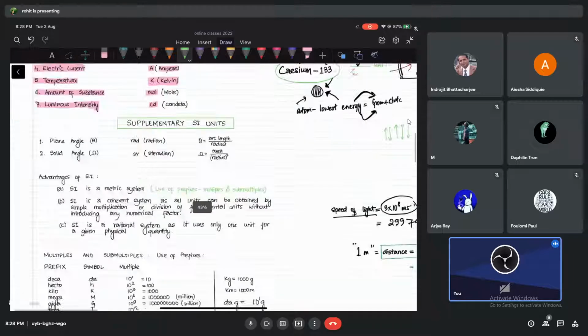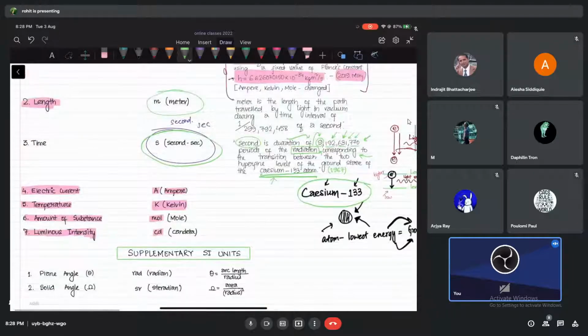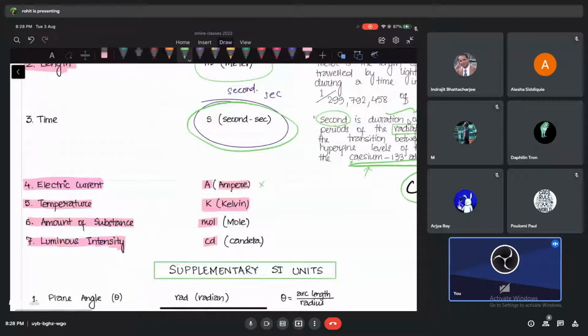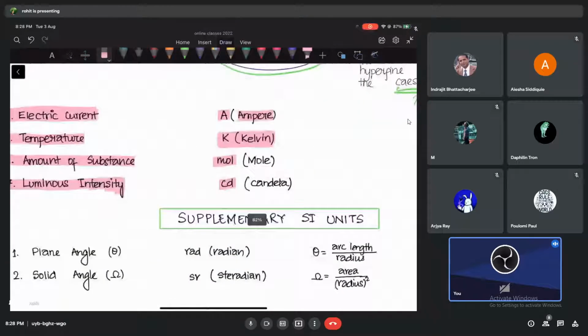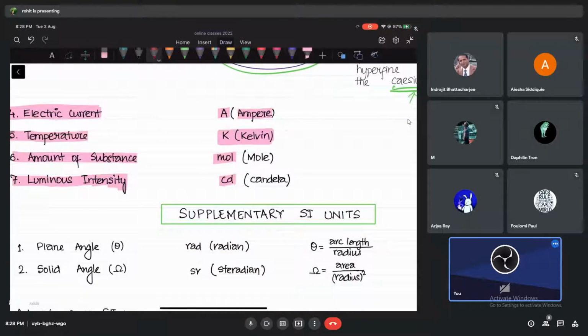Everything has some proper definition here, all of them have a definition. Right now, I'm not going to talk about the definitions of the others, because I can only tell you candela right now, a very easy one. They all have definitions, and it's up to you. When you become more comfortable with the whole syllabus, then you can study it. But I'll tell you what one candela is.